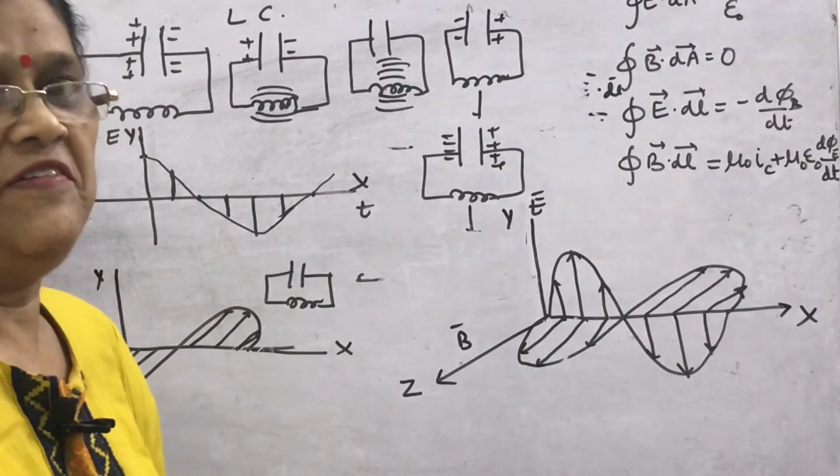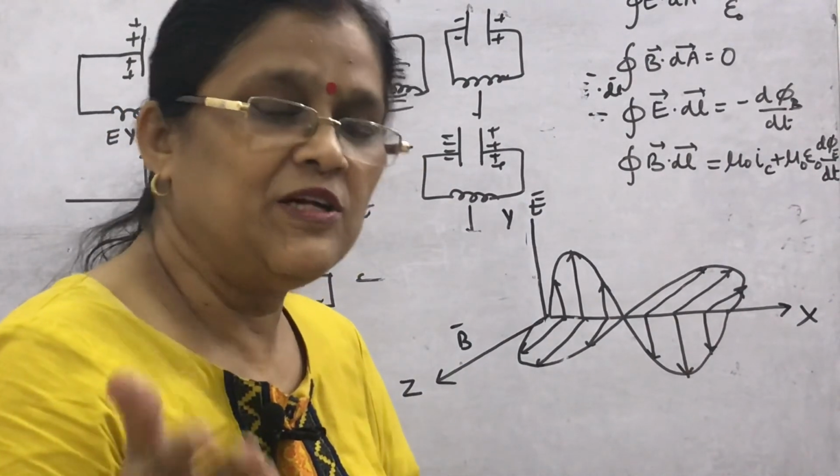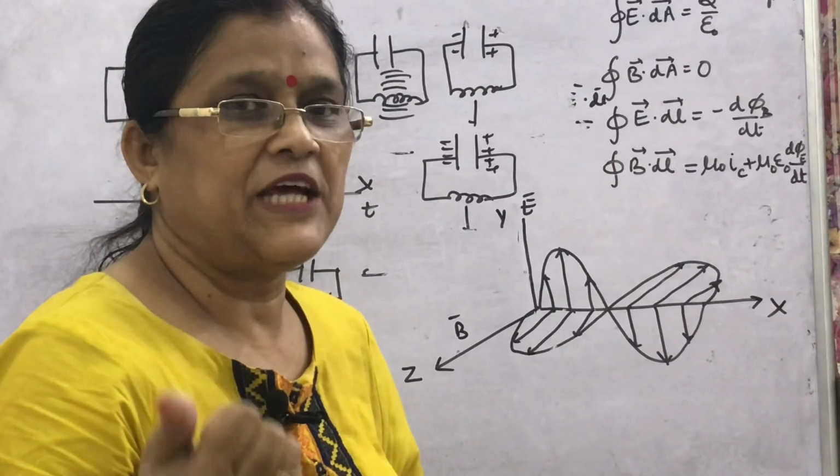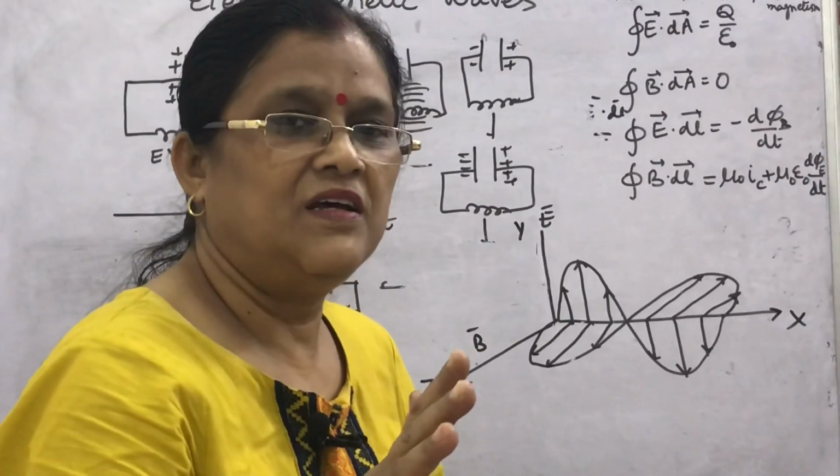Now, I will tell you what the mathematical expressions are of the time varying electric field as well as the magnetic field, and what the speed of EM waves is, in the next video.